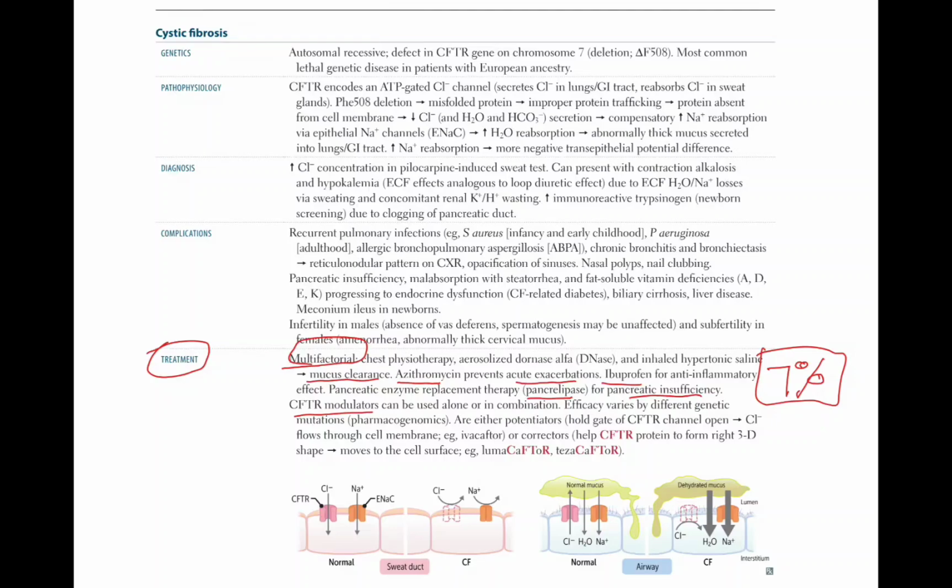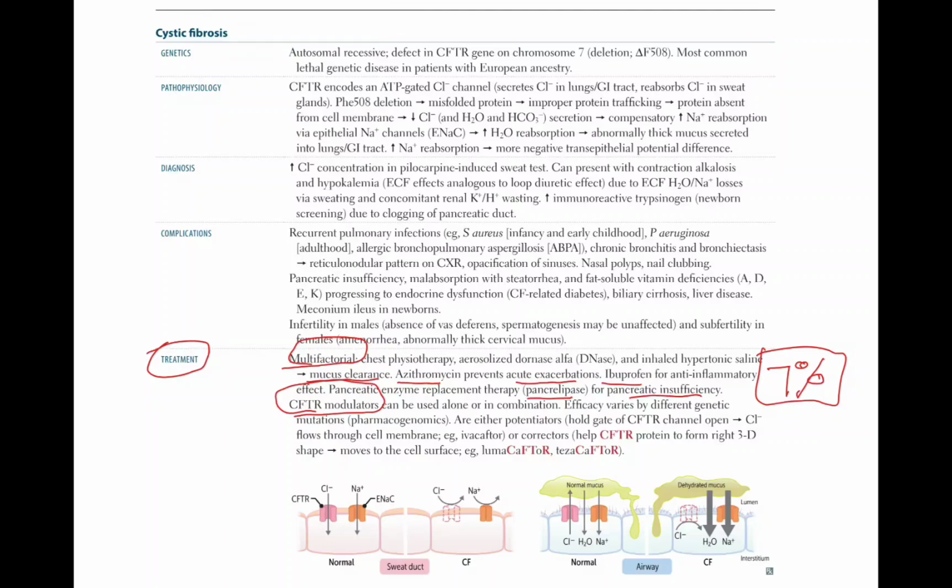CFTR modulators are very important for treatment of cystic fibrosis. They can be used alone or in combination. Efficacy varies by different genetic mutation.